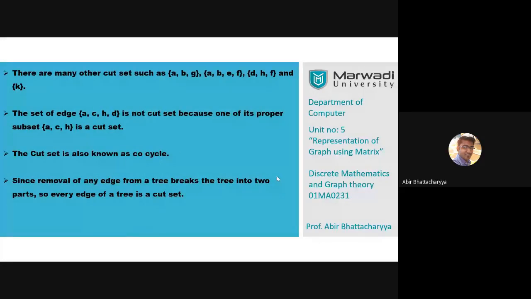Okay, a few properties are there. As I told you, these are the cut sets. As you have found, some cut sets are there, but ACDH is not a cut set. As you can figure out, ACDH is not a cut set in the last graph because ACH is a cut set. So there is a proper subset of ACDH which is a cut set. That's why ACDH is not a cut set.